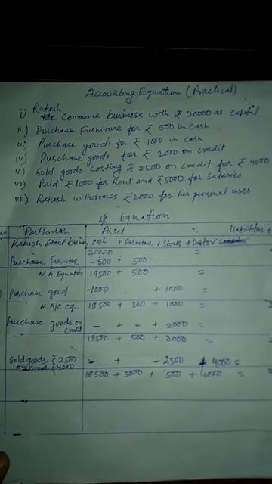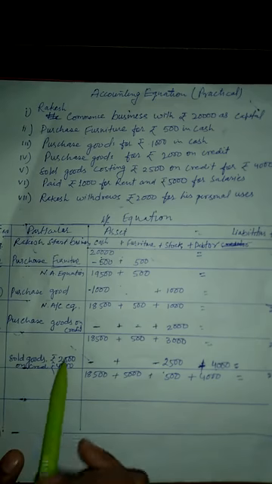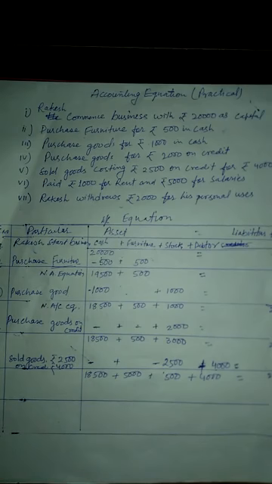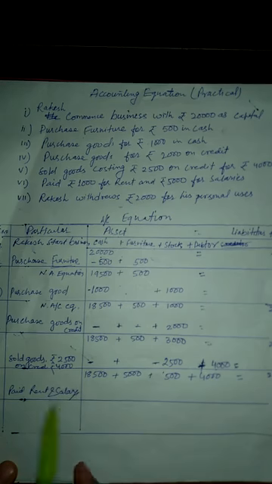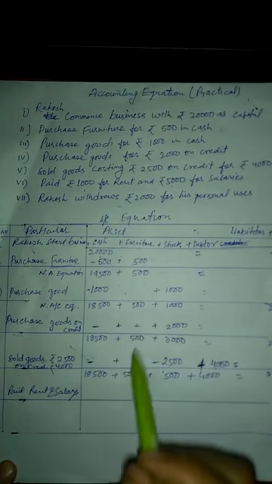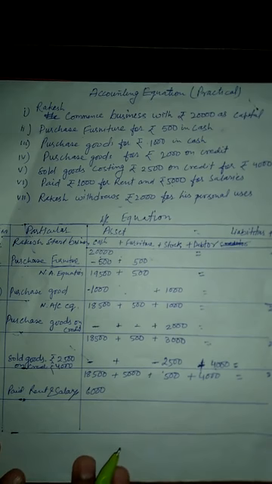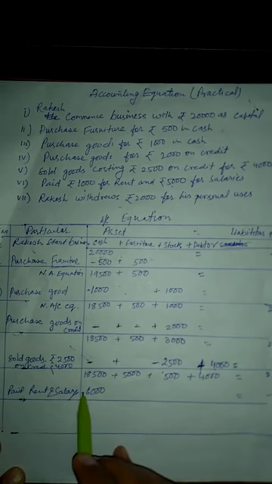Now come to the second last. Paid 1,000 for rent and 5,000 for salaries. In question number 6, paid rent and salary. So these are expenditures. 5,000 plus 1,000, 6,000 he has paid. He reduces cash by 6,000 and also reduces 6,000 on both sides.